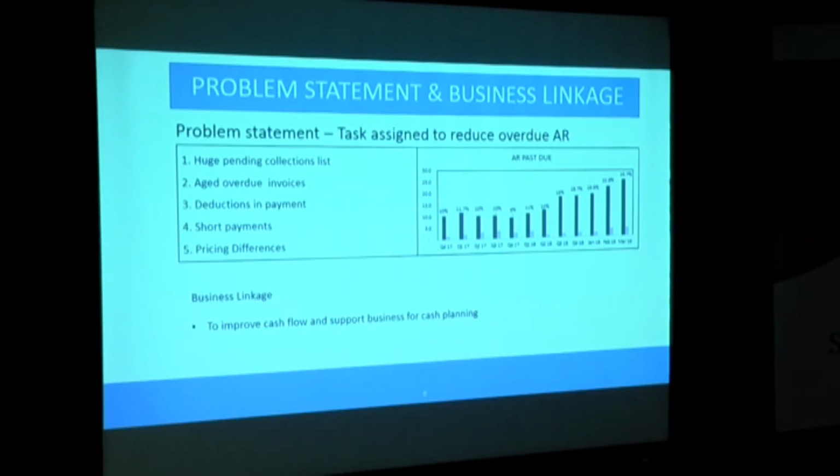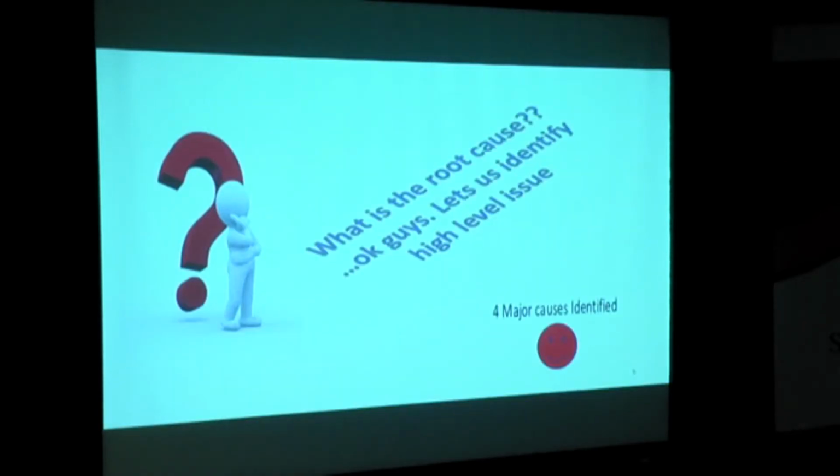Fifth, pricing differences, which happen very frequently because our customer updates their PO and price often, and if this is not communicated to our marketing department in a timely manner, it leads to price differences. These are the top 5 problem areas we identified.